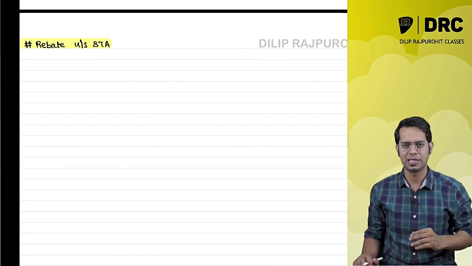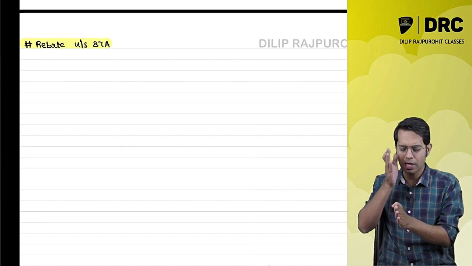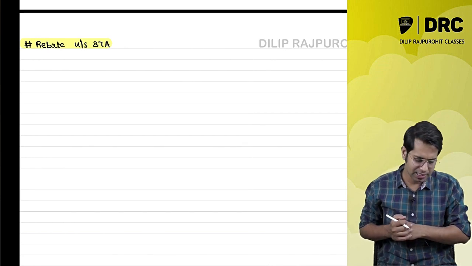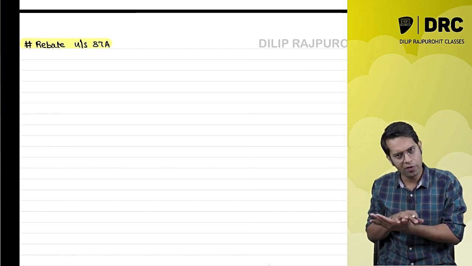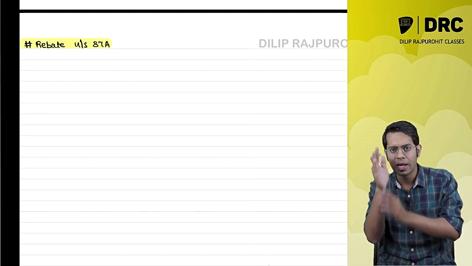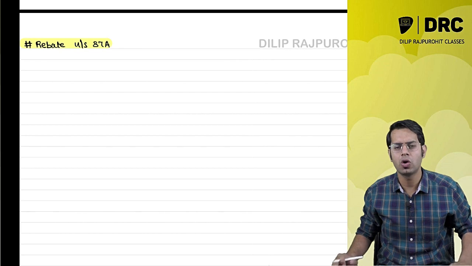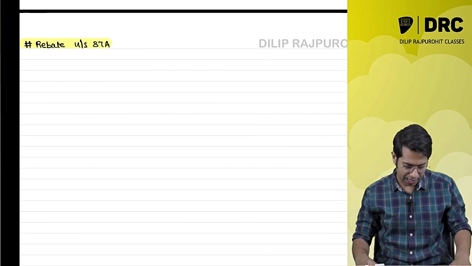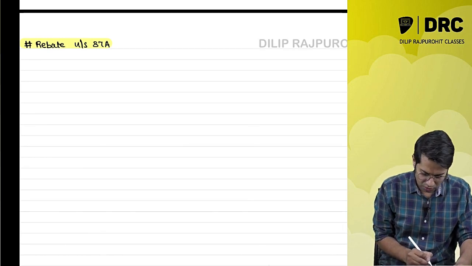Now, what the government says is, see, the basic exemption limit is 2.5 lakhs, meaning if your income is up to 2.5 lakhs, you don't have to pay any taxes, correct? Now, the government says, if your income is more than 2.5 lakhs, but up to a limit, which I am going to tell now, then up to that amount, whatever tax is coming, we will pay on your behalf. Government is telling we are going to pay the tax for you. Sir, can you please explain again? Yes, I'll explain the concept to you now.